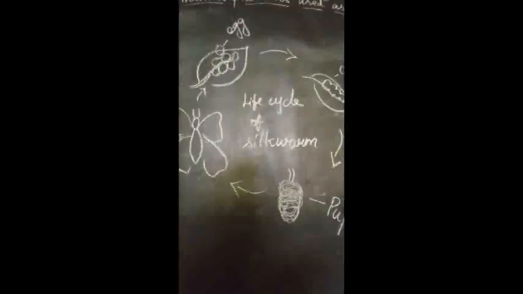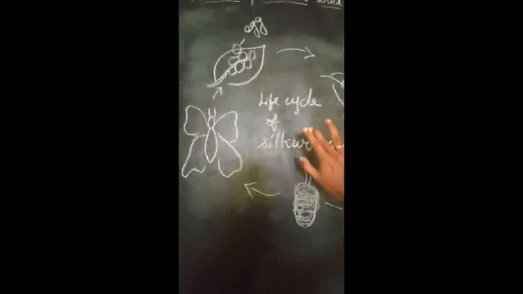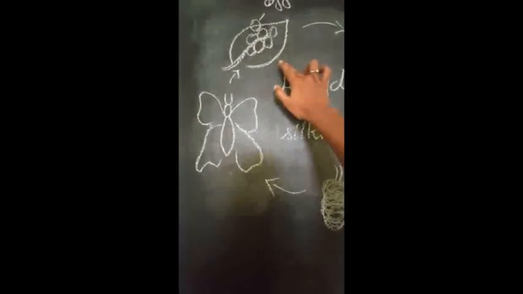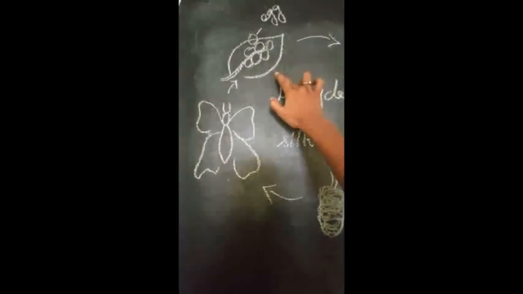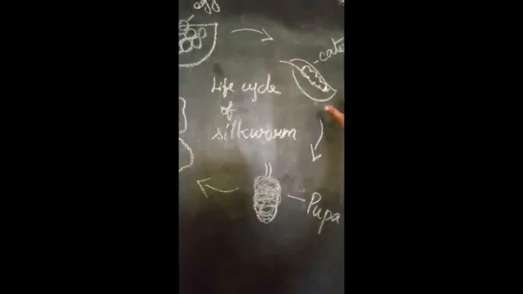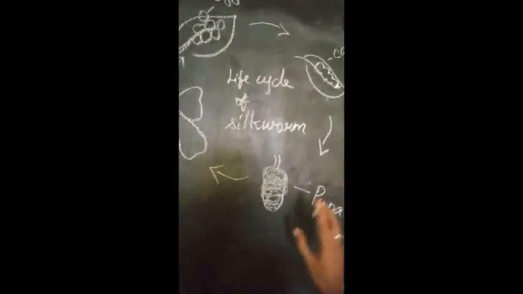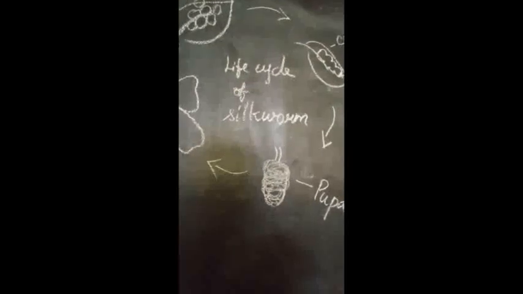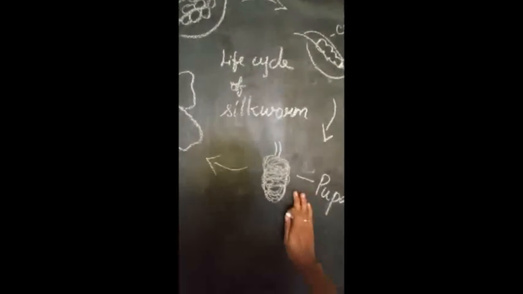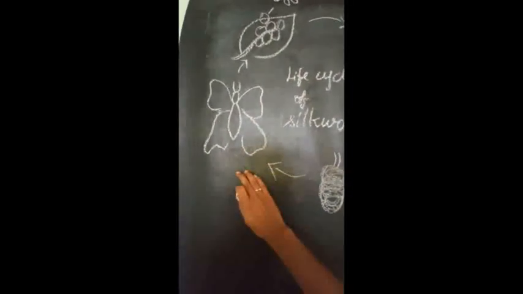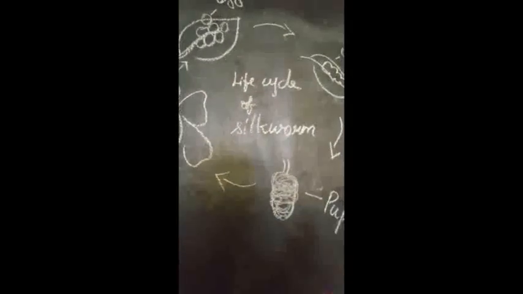And here, this is the life cycle of a silkworm. Starting from an egg, many eggs will be laid by the female adult moth. After a few days in the same place, the eggs become a caterpillar. Then the caterpillar develops into a pupa, which means it forms a white covering around itself. At last it develops into an adult moth, and then it flies out. This is the complete life cycle of a silkworm.